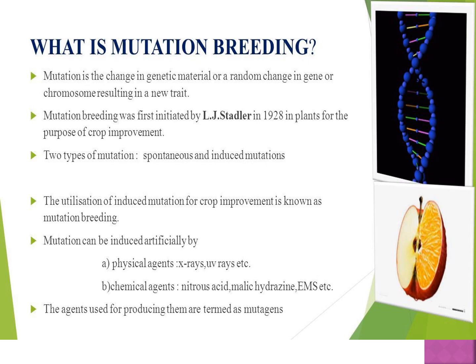Achievements of mutation breeding: Sharbati Sonora, wheat produced from Sonora 64 by using gamma rays.